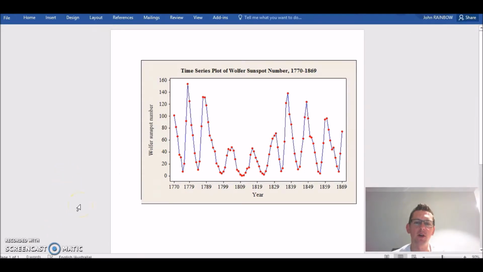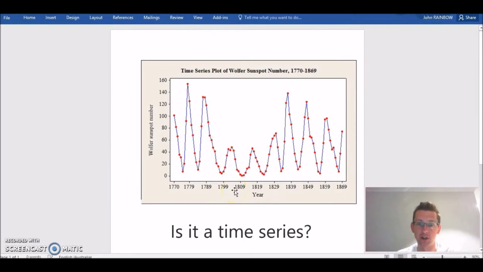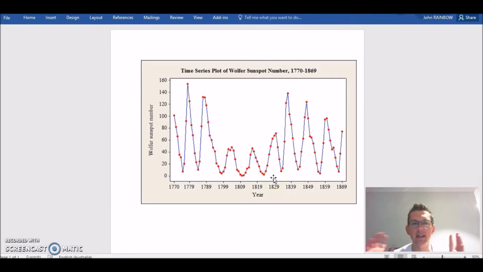Hey, how did you go? Hopefully you had a bit of a look at this one. So whenever we're looking at time series, or you're asking a question, the first question should be, is it a time series? So we're going to look at the explanatory variable. Yes, this has time in it, so it doesn't matter if it's a week, a second, years, or thousands of years, anything to do with a measurement of time. So this is good. The second thing I want to look at is, does it have fluctuations in it?